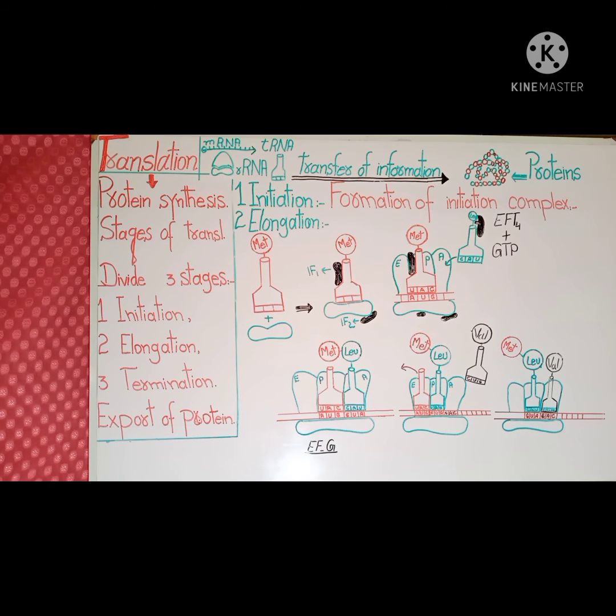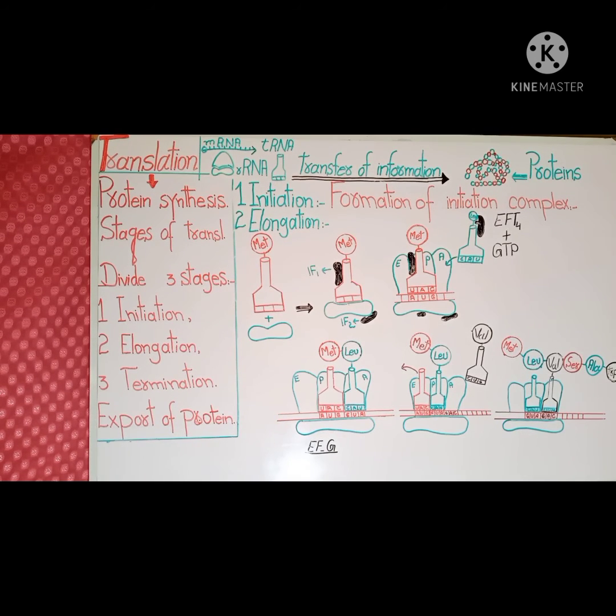This third transfer RNA places its amino acid adjacent to the growing chain, because the second transfer RNA will break its bond from its transfer RNA. Like this, both these amino acids will make a new peptide bond with the third amino acid. So the chain then transfers to the new amino acid and the entire process is repeated again and again.